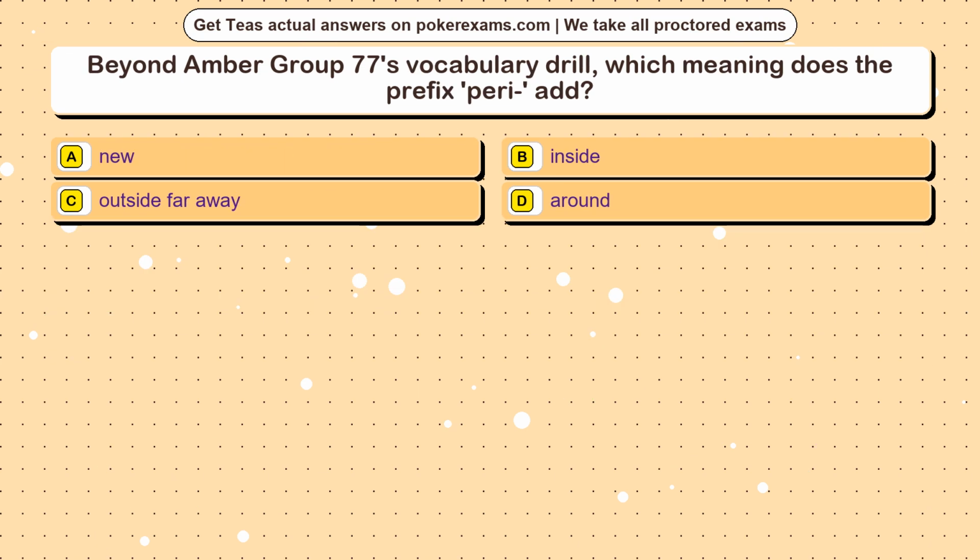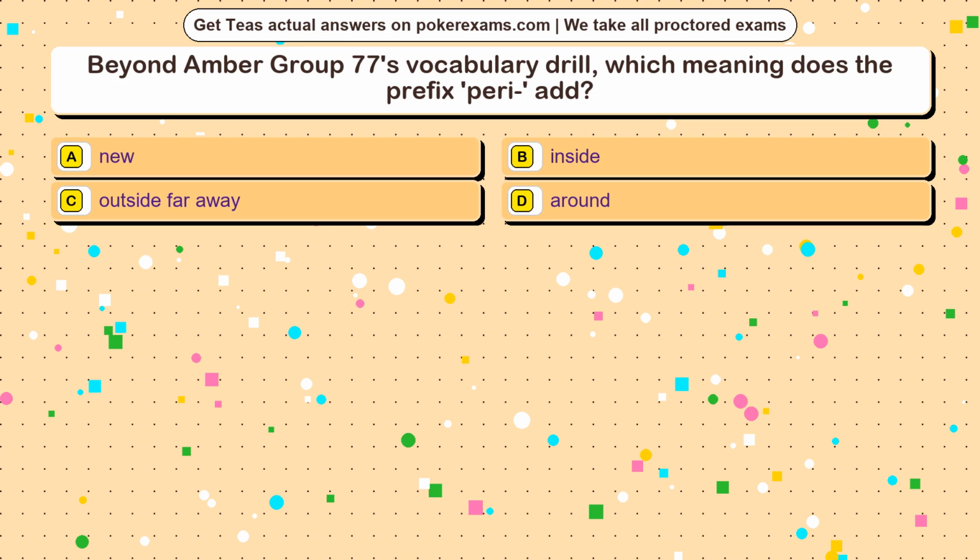Question 25. Beyond Amber Group 77's vocabulary drill, which meaning does the prefix peri- add? Option A, new. Option B, inside. Option C, outside, far away. Option D, around.